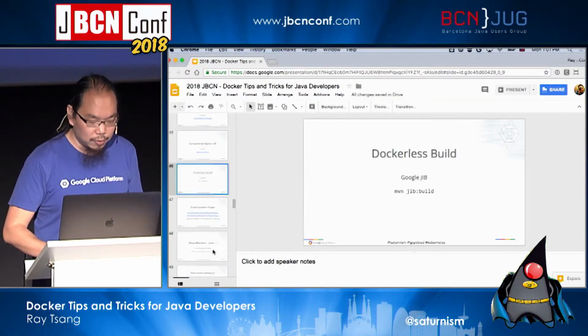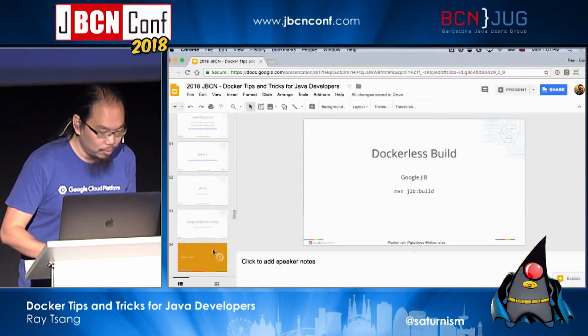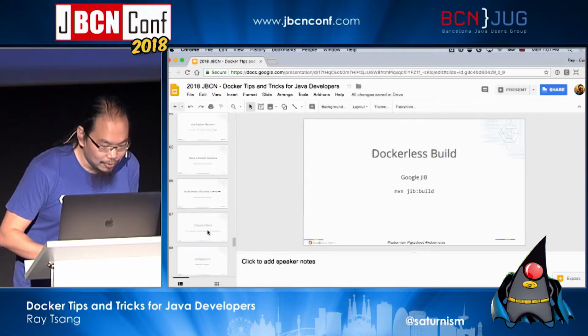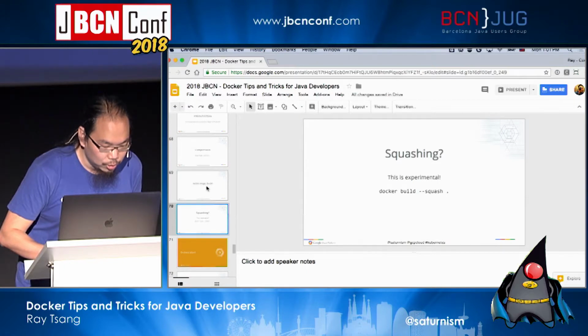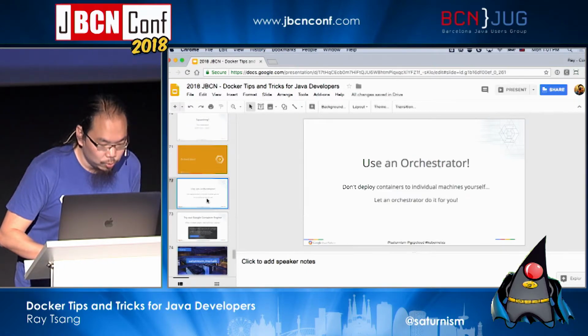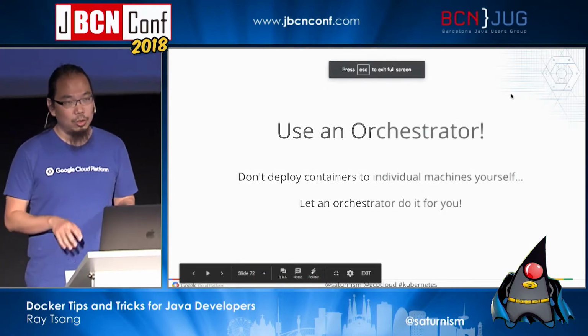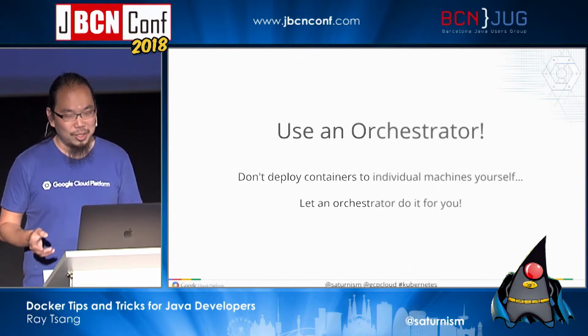So there's definitely a lot more I would love to talk about, but I think I'm pretty much out of time. So just one last note is that if you do deploy Docker images, one thing that you do need to be sure of is please don't SSH into your machines and do docker run on them to deploy your production system.